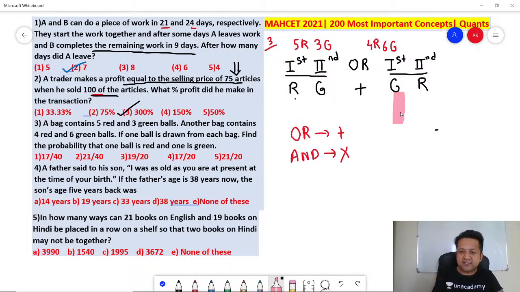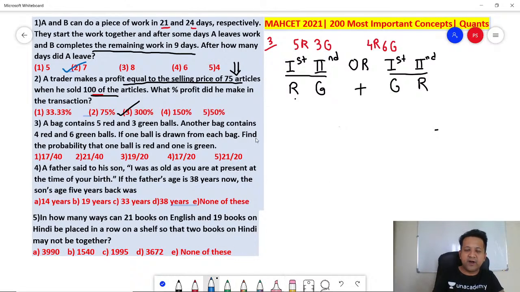Second scenario. First bag green and second bag red. So you're going to multiply. Getting it? Whenever there is "or", you're going to add. Whenever there is "and", you are going to multiply. Let's write down. First bag red.